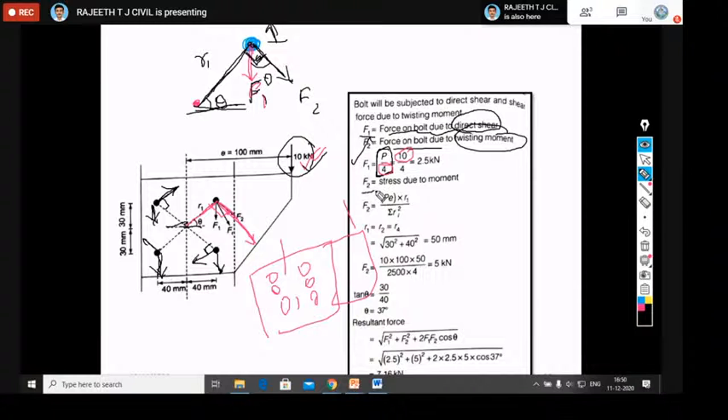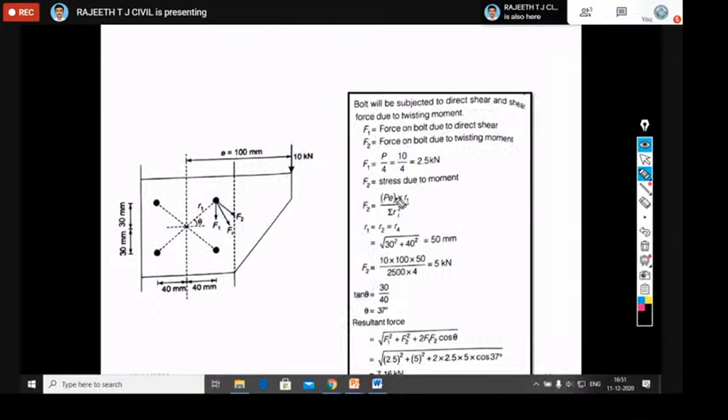Then F2, the formula here is F2 equal to P E into R1 by sigma R i square. That is, M is the moment due to the eccentric load, into R1, the radial distance which we marked already, divided by sigma R i square. I will tell how to calculate P, E and R1. P you can take directly, the eccentric load 10 kilonewton. Whereas E, what is E? Your eccentricity, 100 millimeter. And R1, what is R1? The radial distance.